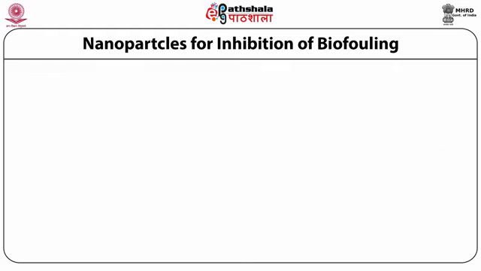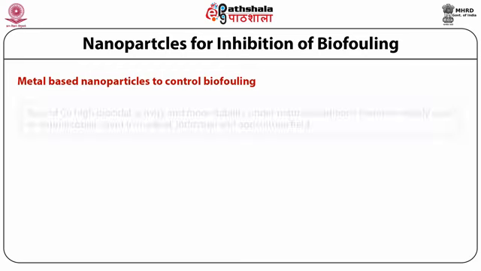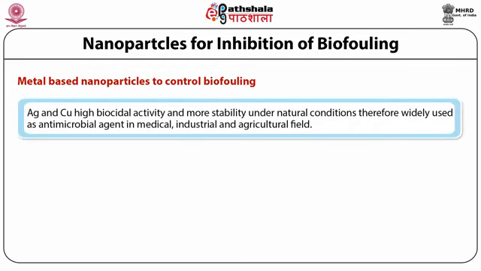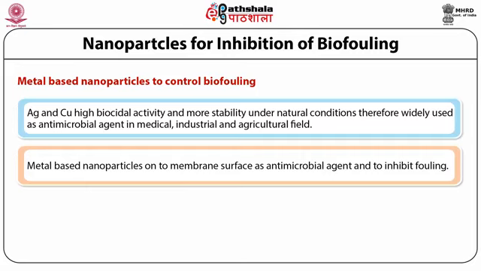Now the metal-based nanoparticles to control biofouling are mainly silver and copper, because they show high biocidal activity. They are more stable under natural conditions, and they are mainly used as an antimicrobial agent in the medical, industrial and agriculture fields. This metal-based nanoparticle on the membrane surface acts as an antimicrobial agent, and it inhibits the formation of microorganism film or biofilm, and inhibits the biofouling problem.